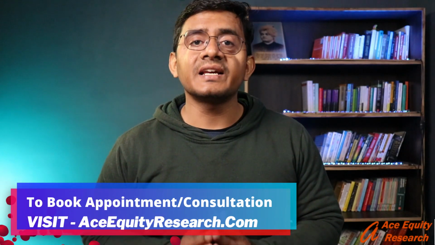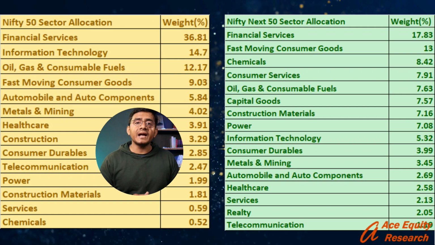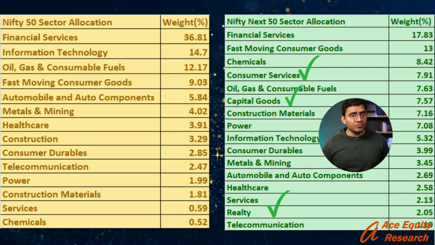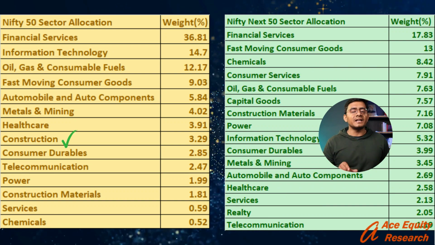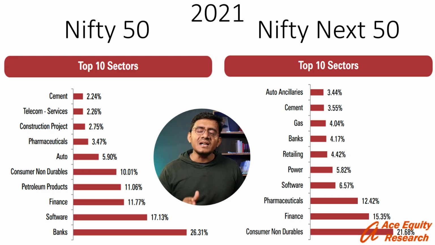And we will understand this in a much better way if we look at the sector allocation of both these indices. And if we look at the sector allocation of both these indices, we can observe that the sector allocation in both these indices is so different. In fact, a few sectors which you find in Nifty Next 50 index you won't find in Nifty 50 index, and vice versa. And that is why it is not necessary that if the sectors inside Nifty 50 index are doing good, the Nifty Next 50 sectors will do equally good, and vice versa. And if we look at the sector allocation of both these indices, that is Nifty 50 and Nifty Next 50, we can observe that a similar trend has been followed in all these years.